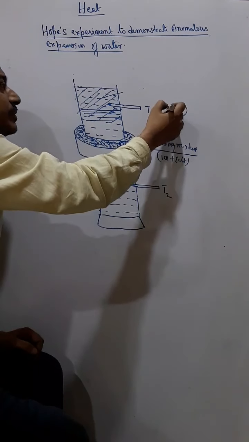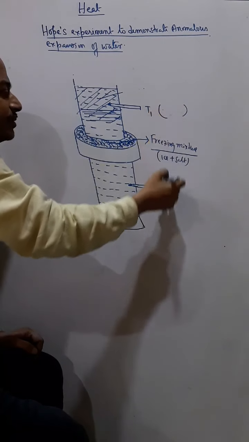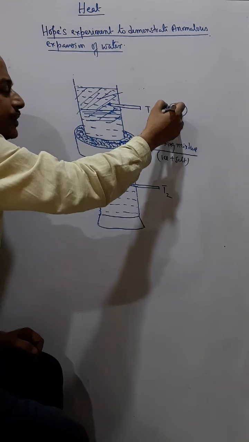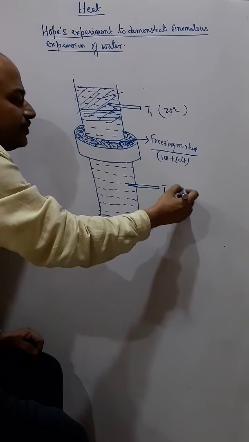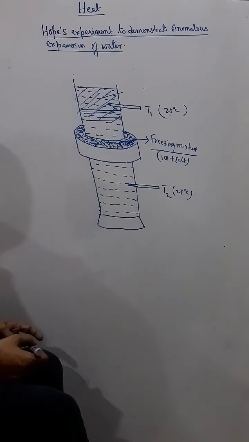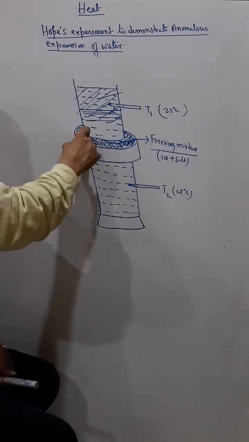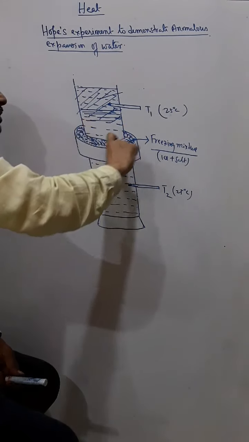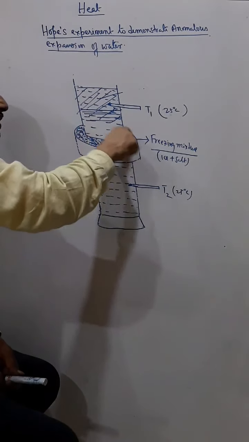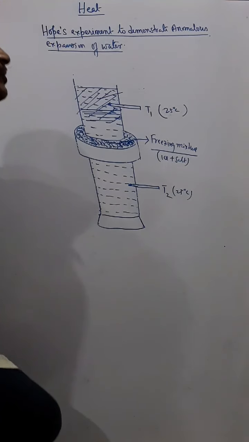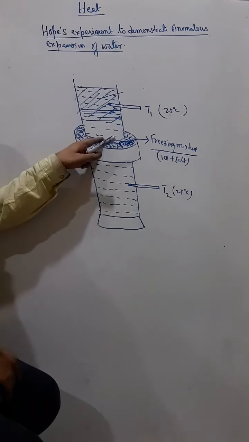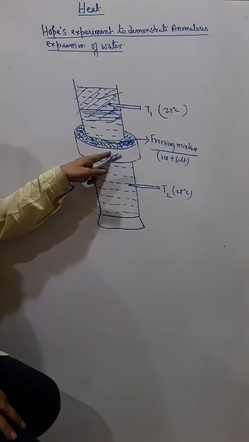Now initially both the thermometers will read the room temperature, say 25 degrees Celsius and 25 degrees Celsius. Now what will happen, the temperature of this part of the water will start falling first. So the temperature will start falling from 25 to 24 to 23 to 22.